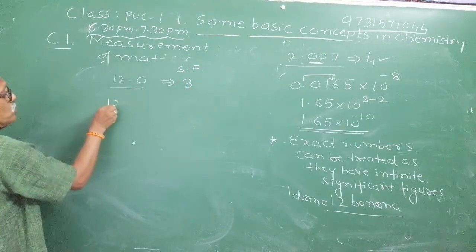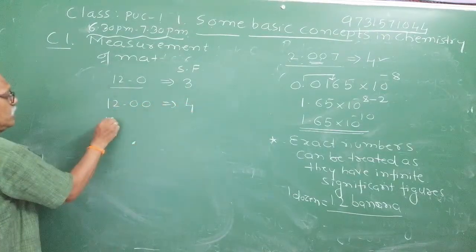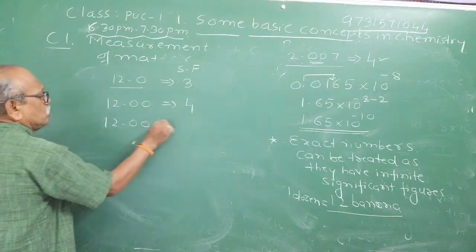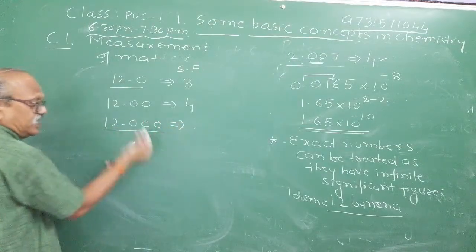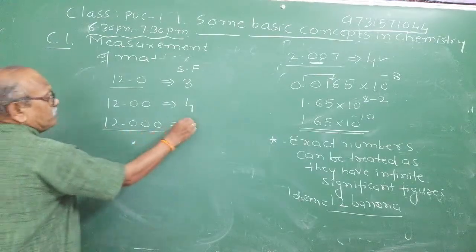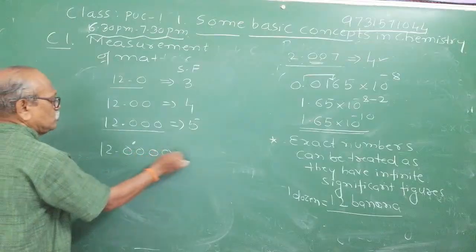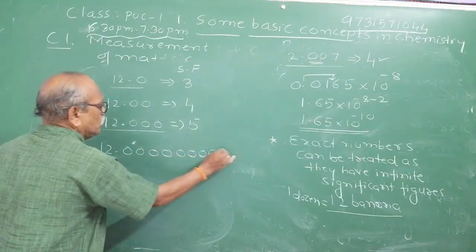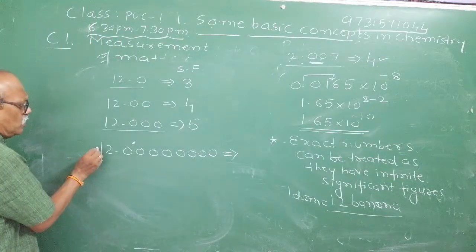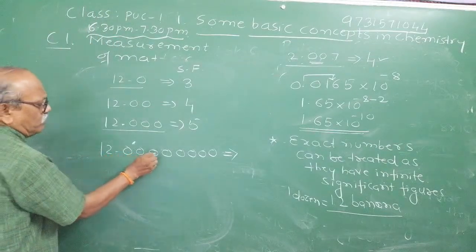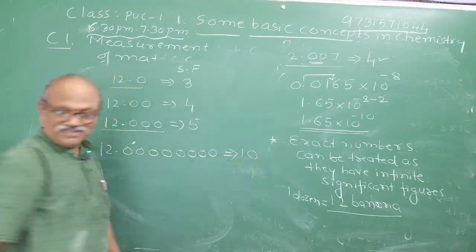I can write the same 12 as 12.00. Now the significant figures become 4. 12.000. Zeros after the decimal point are significant. Now the significant figures become 5. If I write 12.000000000, you can put an infinite number of zeros. Now you can count 1, 2, 3, 4, 5, 6, 7, 8, 9, 10. The number of significant figures is 10.